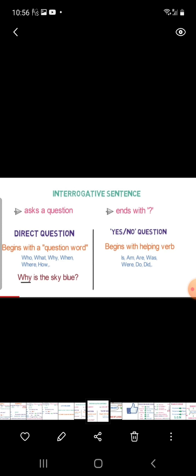Now next, we are going to discuss interrogative sentences today: how we have to change interrogative sentences. First of all, we will discuss what interrogative sentences are. Two things you must remember about interrogative sentences: they ask a question and end with a question mark. That is the identification of interrogative sentences.